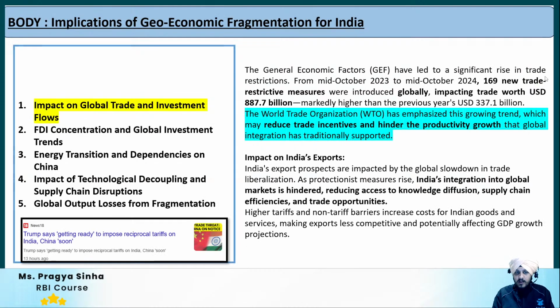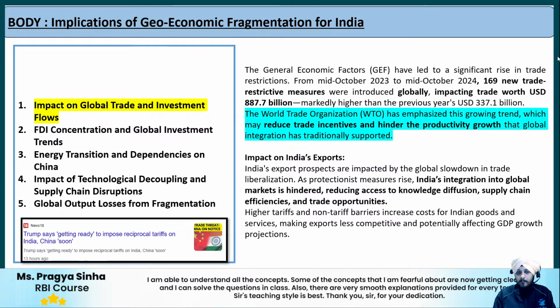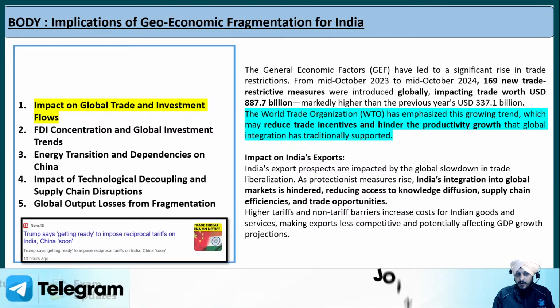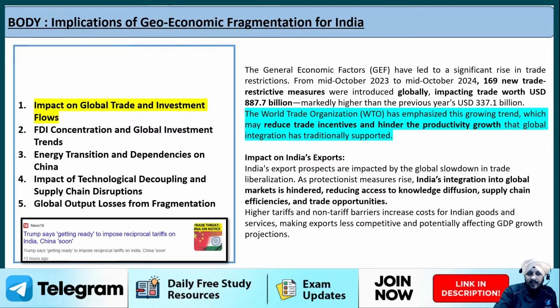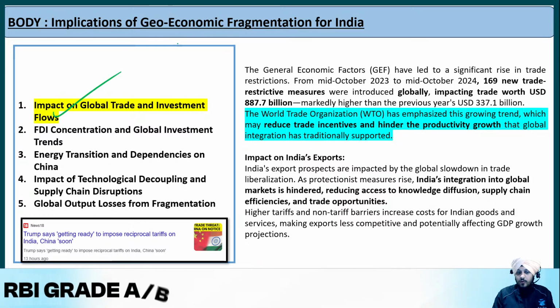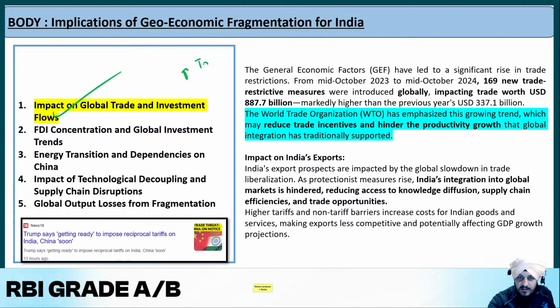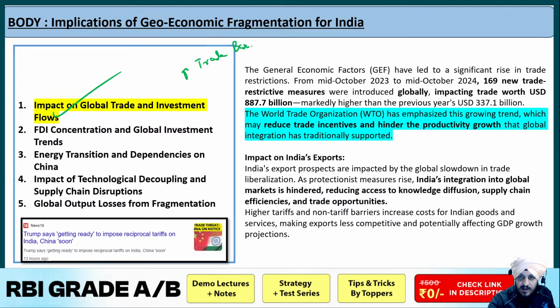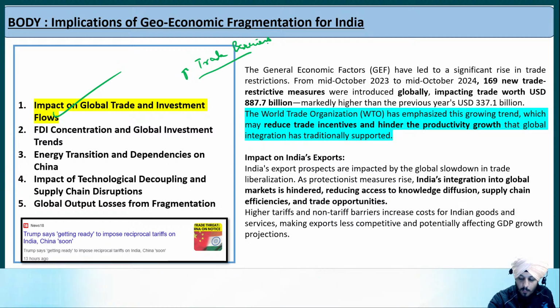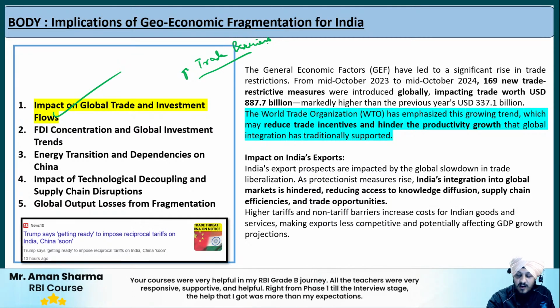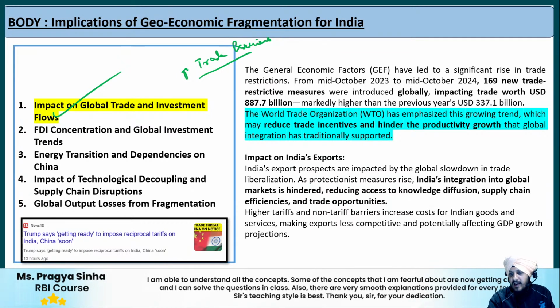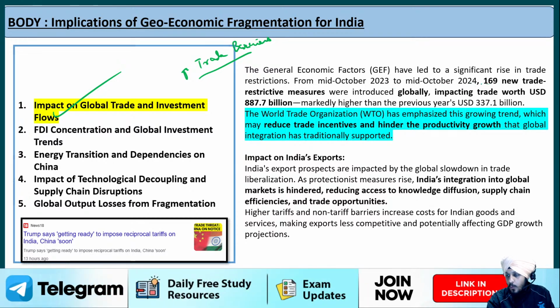Let us talk about the body, what could be the different implications of this geo-economic fragmentation for India. Now the first reason, as highlighted in the Economic Survey, is the impact on global trade and investment flows. The Economic Survey says that the increase in trade barriers at the worldwide level basically means that countries have started imposing more and more restrictions on imports and exports. As highlighted in the Economic Survey, from mid-October 2023 to October 2024, 169 new trade restrictive measures have been introduced at the global level.